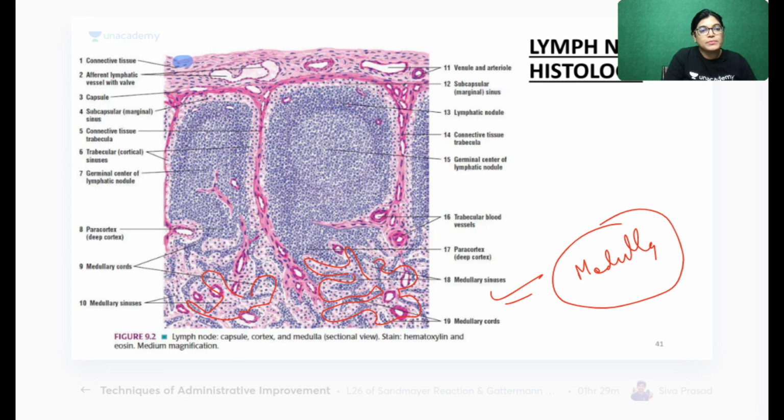Now, this is the fibrous capsule. These are the trabeculae which are going inside. Now, what is this? This is a lymphatic aggregation or lymphatic nodule. Can you see this darker area? This is the dark area in the periphery because it consists of mature lymphocytes, a large number of lymphocytes lying very close to each other. When you see the inside area, this is the germinal center, with immature lymphocytes, and these are anastomotic cords of medullary sinuses, meaning blood vessels will also be there; sinuses are discontinuous, and some blood vessels will form an anastomotic network along with the lymphatics.